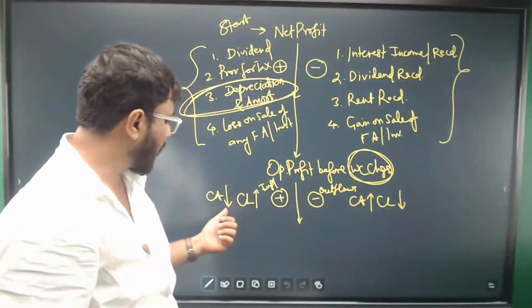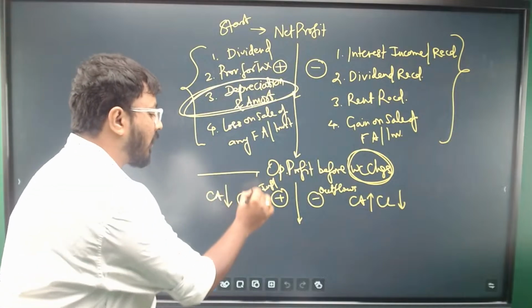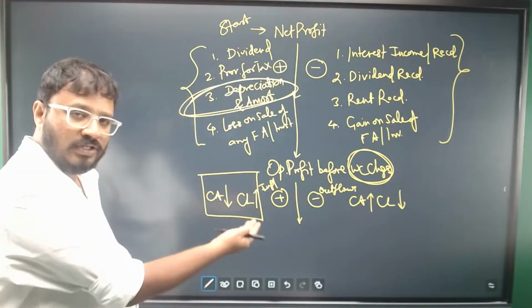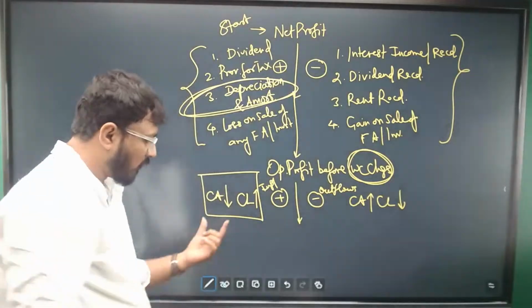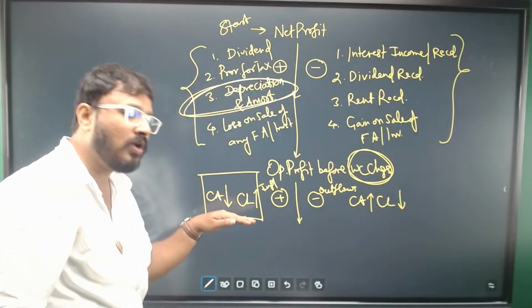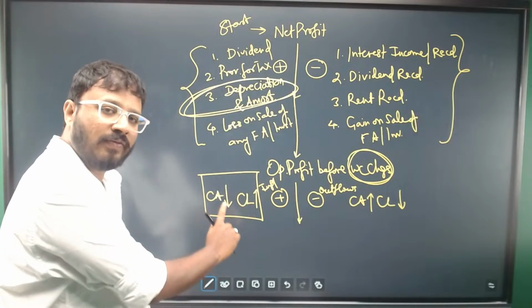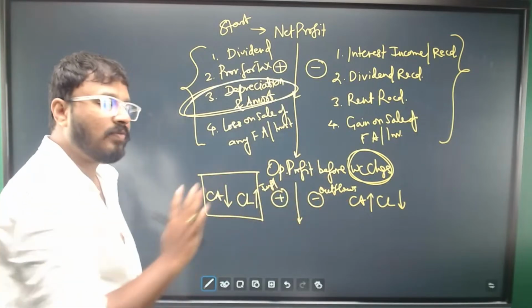So that is what I am saying. If a current asset is decreasing, it is a cash inflow. If a current liability is increasing, it is a cash inflow. Exactly the opposite for outflows. If you at least try to remember what is inflow, a decrease in the current asset and an increase in the current liability, then exactly the opposite will be outflows.